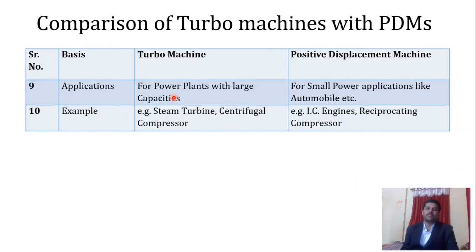Applications of turbo machines: there are many applications, from large capacity power plants to different types of power absorbing machines, pumps, etc. There is a very large range of application. Positive displacement machines are more likely used specifically in small power plants and automobiles. So positive displacement machines are used in small power applications as well as automobiles. Examples of turbo machines: steam turbine, centrifugal compressor, pumps, etc. Positive displacement machines are like IC engine, reciprocating compressor, etc. So this is all related to the comparison of turbo machines with PDMs.